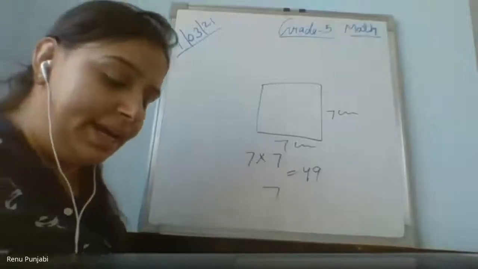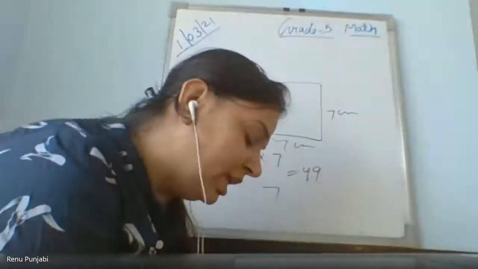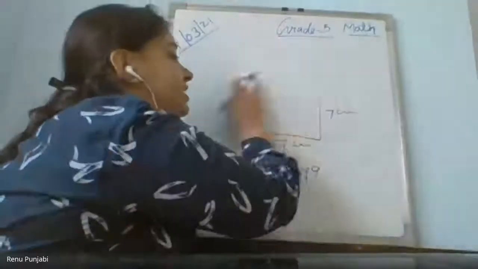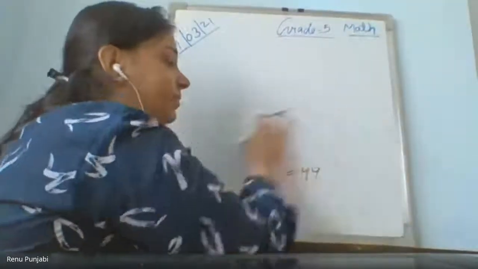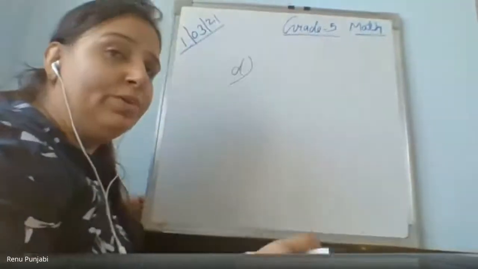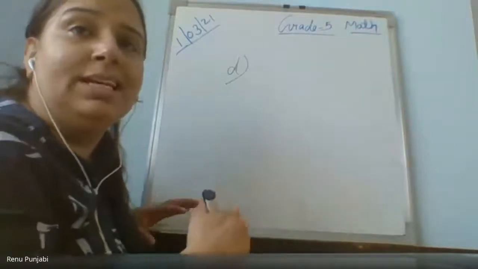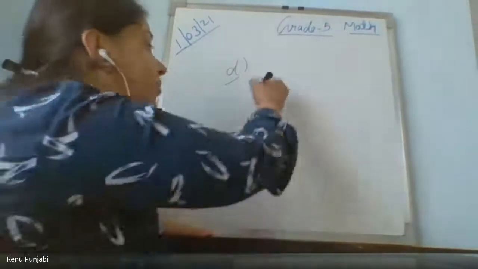Next, question number D. What is the total number of centimeter cubes? Means they are asking about the volume. Excuse me, ma'am, do we have to send you the textbook or not? Yes, when I put it in the classroom, then you will attach your work. Okay. Total centimeter cubes means what you have to find out?